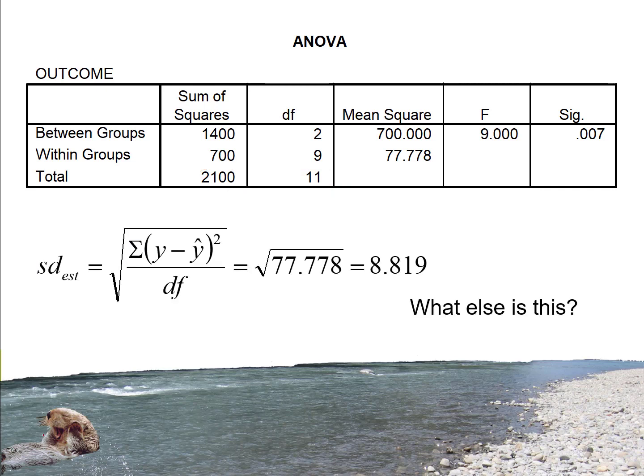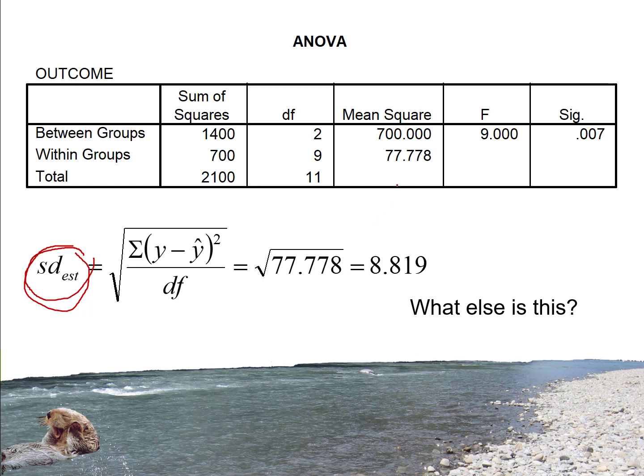And another value that I sometimes ask you to calculate from an ANOVA table is the standard error of estimate. Recall that whereas the standard deviation tells you how far on average people deviate from the sample mean, the standard error of estimate tells you how far on average people deviate from their predicted values. Again, standard deviation, how far on average people's scores deviate from the sample mean. Standard error of estimate, how far people's scores typically deviate from their predicted values.